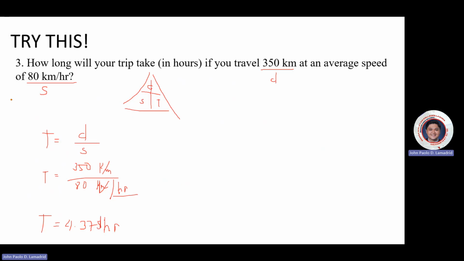So we can round that off. Let's round off. So t is equal to, to two decimal places, 4.38 hours. Okay, 4.38 hours, and that's it.